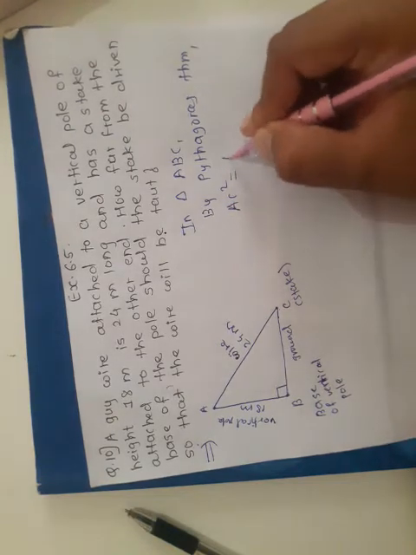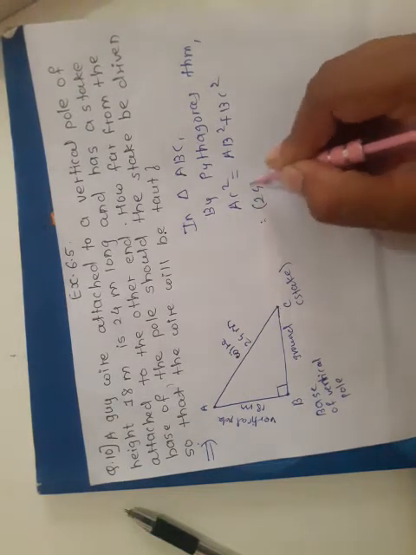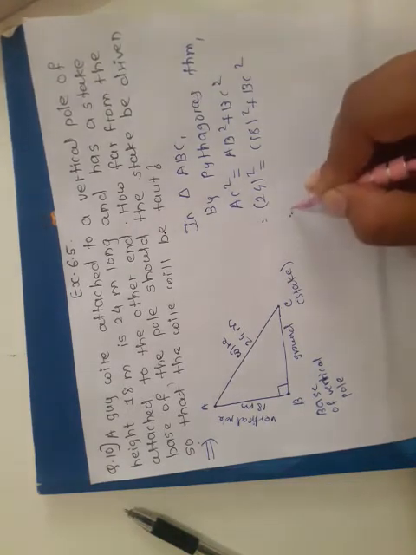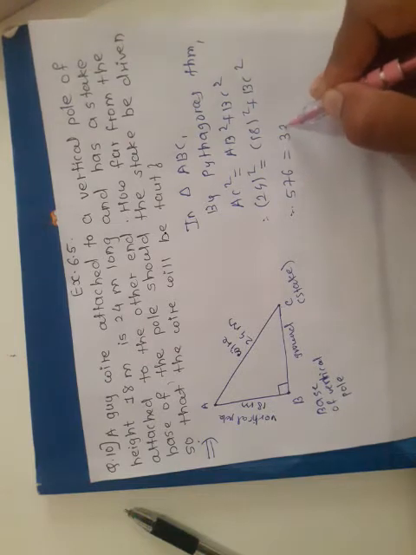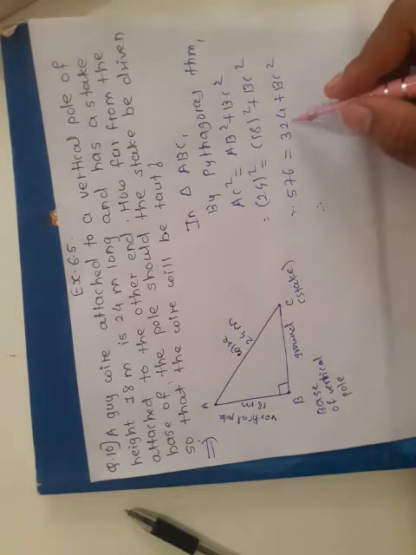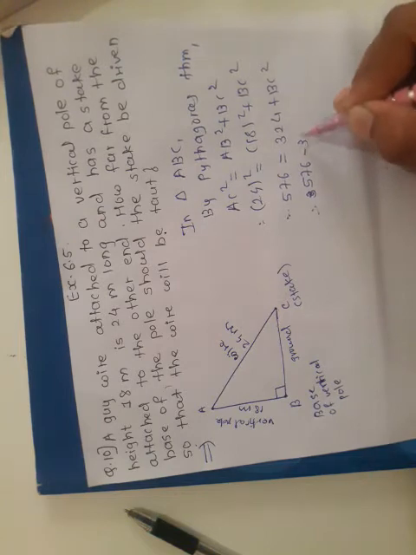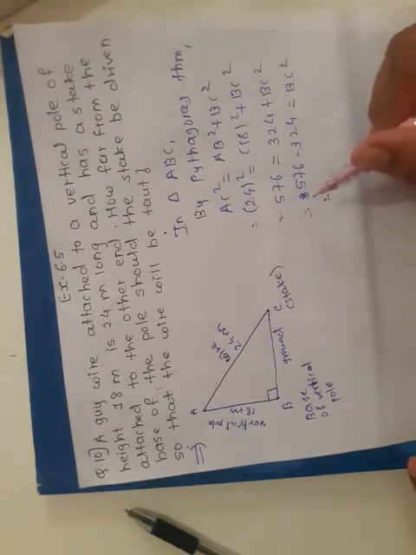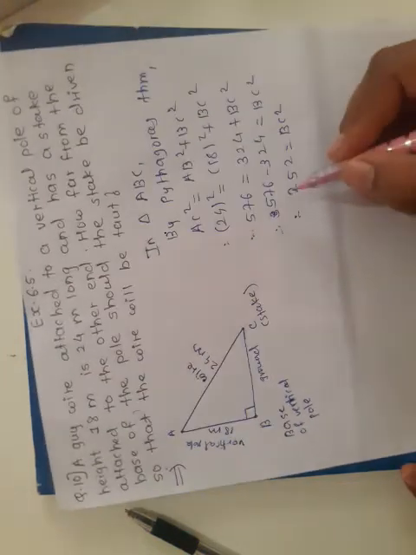AC square is equal to AB square plus BC square, and therefore AC square means 24 square is equal to AB means 18 square plus BC square, which we have to find out. 24 square is 576, equal to 18 square which is 324, plus BC square. Now transpose this 324 to LHS, it becomes negative. Therefore 576 minus 324 is equal to BC square, and 576 minus 324 is 252, equal to BC square.